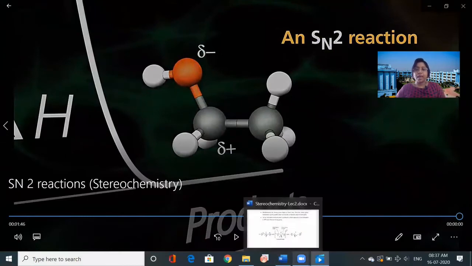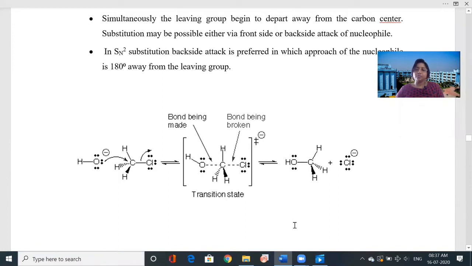So you have seen these 2 types of reactions, SN1 and SN2, in the light of stereochemistry. So you understood why the tertiary halocarbons are preferred in the SN1 and the primary halocarbon is more susceptible to the SN2 reaction.